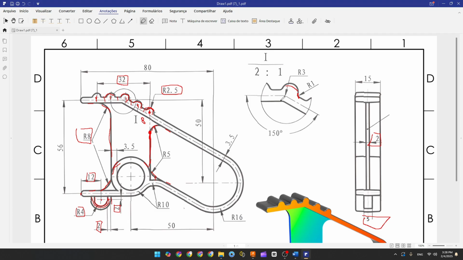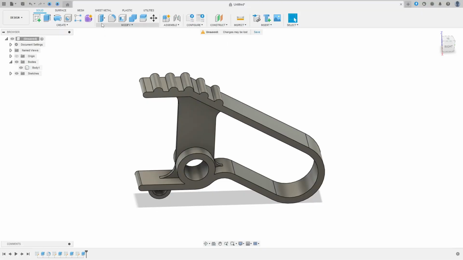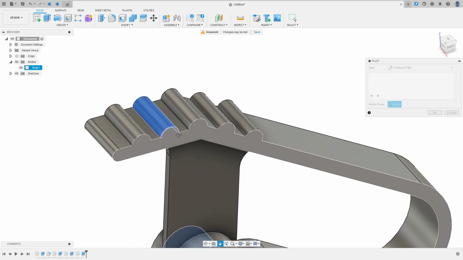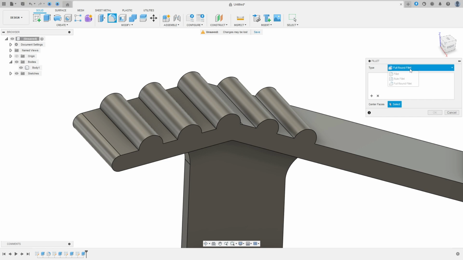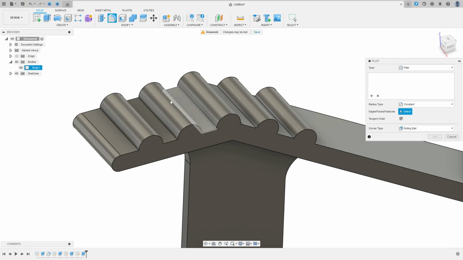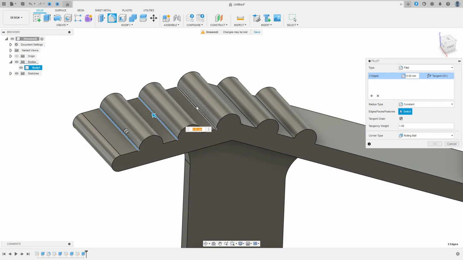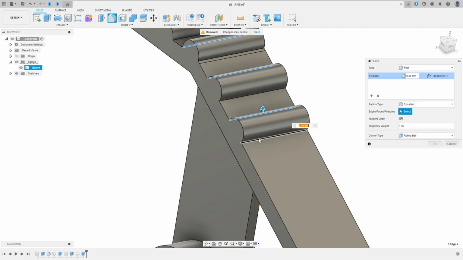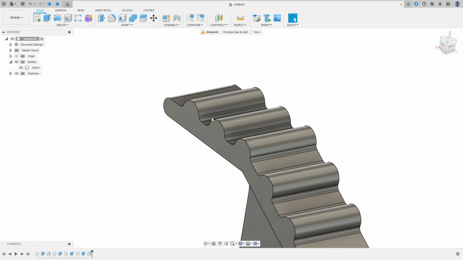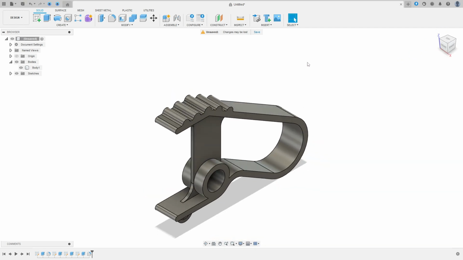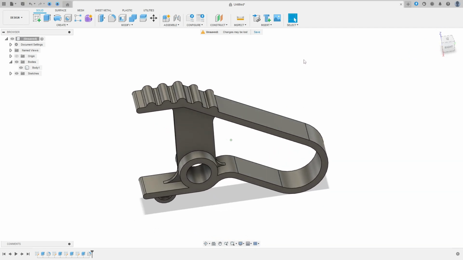The fillet is 1 millimeters of radius. So go to fillet. Select this edge here. Let me change the type here to fillet. Select this edge here in the both sides, okay? The fillet here is 1 millimeters and press OK. We made this. Here we finish our exercise.